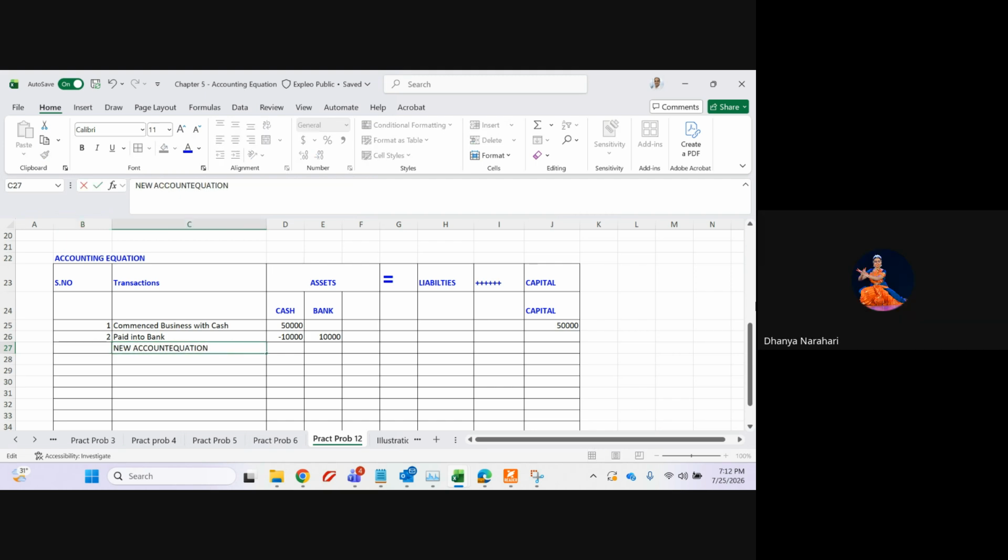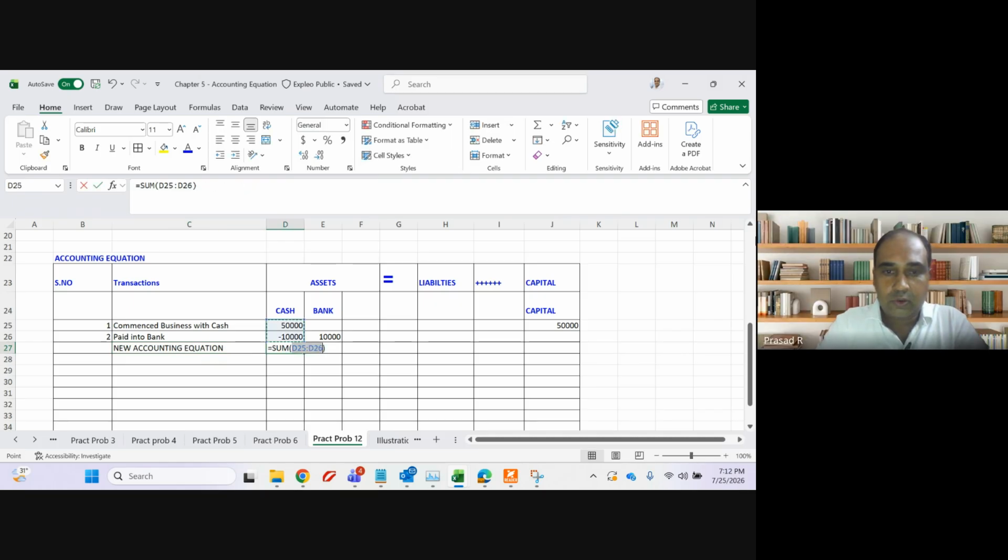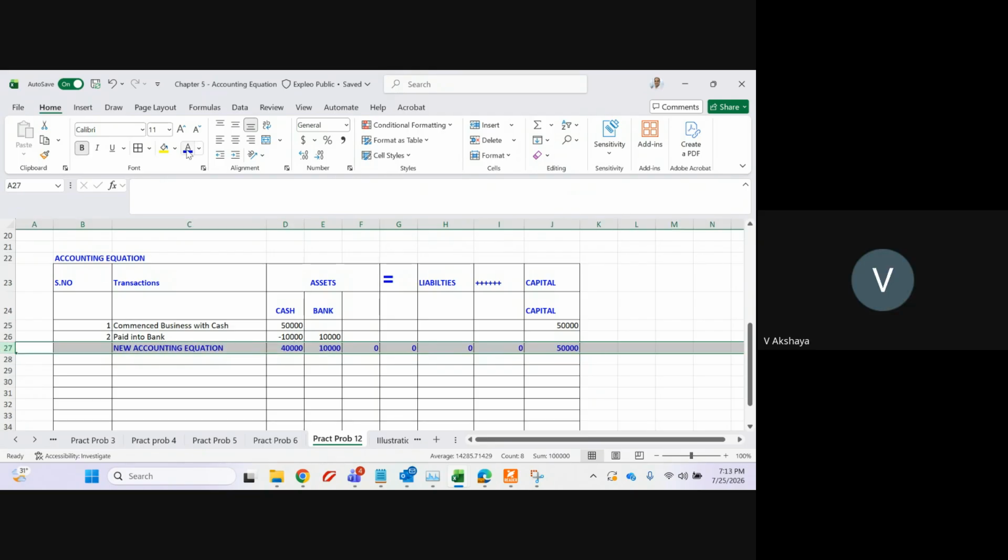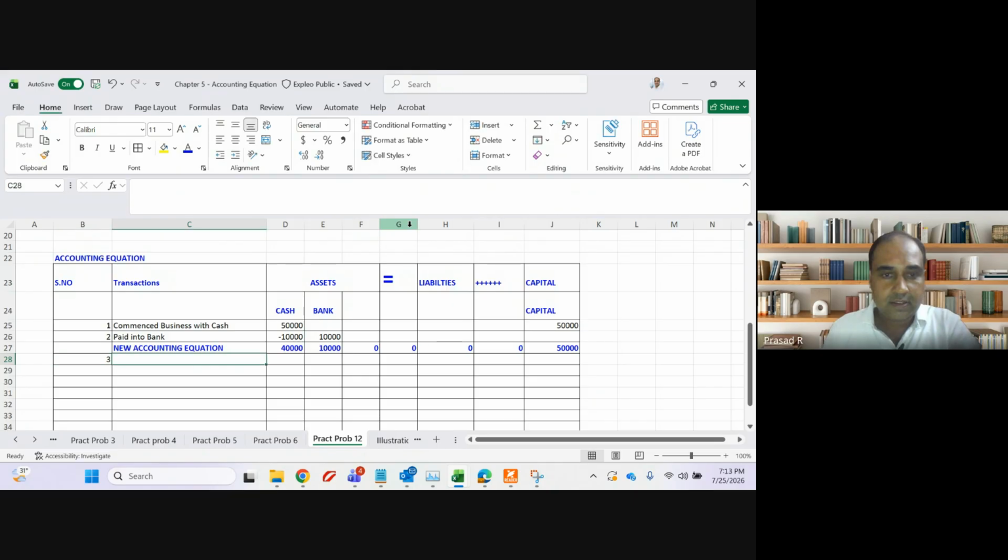New accounting equation: it will be 40,000 here, 10,000 here, and capital will remain the same. Any doubt, guys? No, sir. Next one. What is the next one, guys?